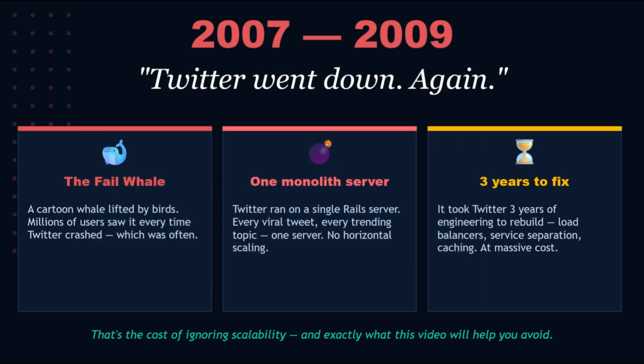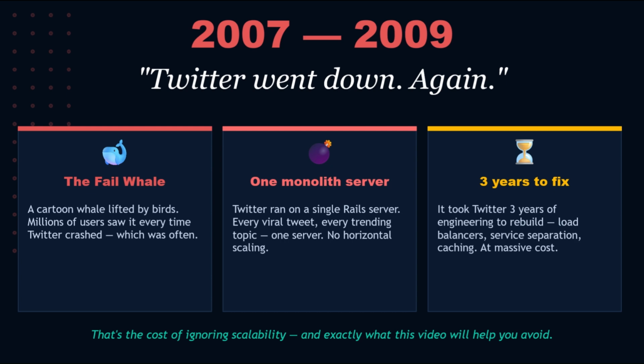Why did this happen? Because in its early days, Twitter ran entirely on a single massive monolithic server. Every single viral tweet and trending topic globally slammed into one solitary machine. No load balancing, no horizontal scaling. Just one machine trying to handle the entire internet.